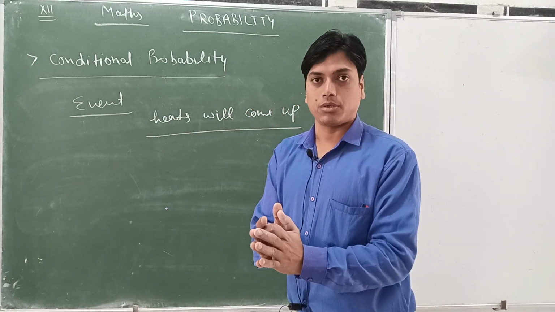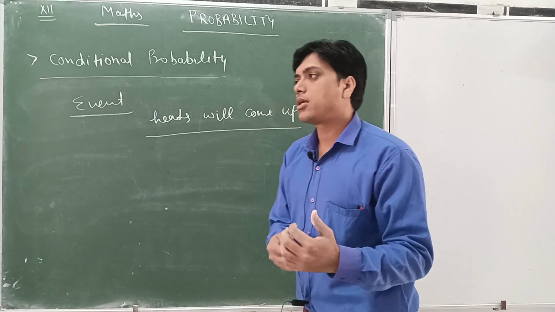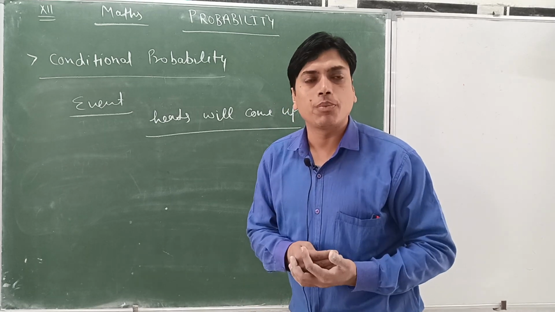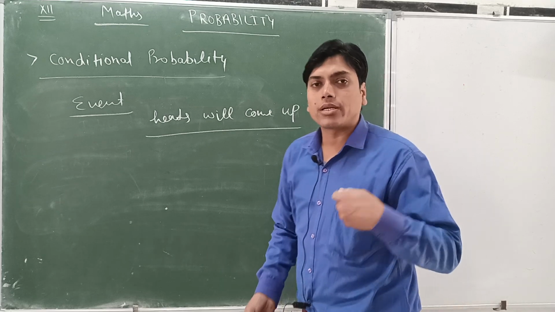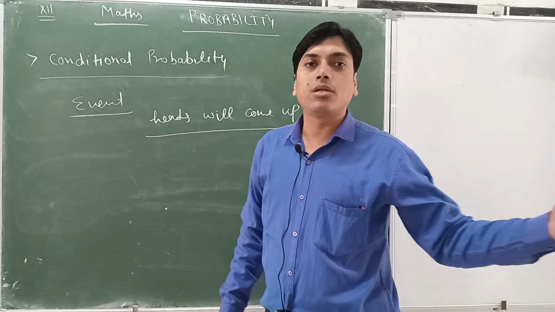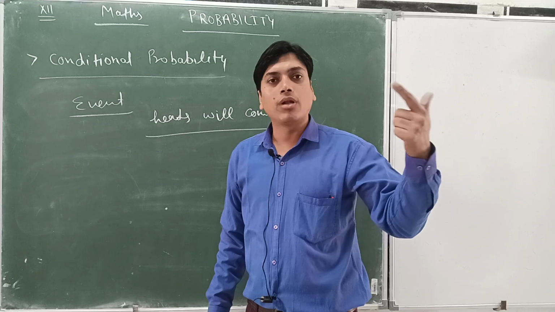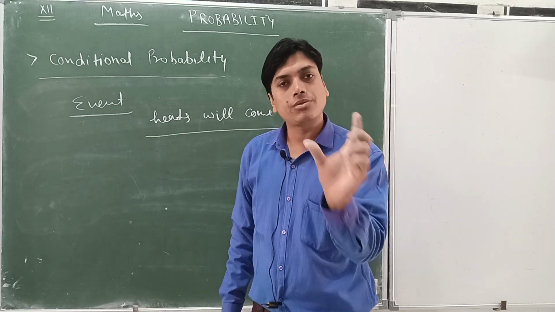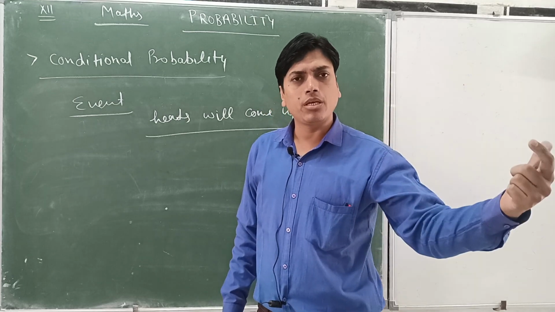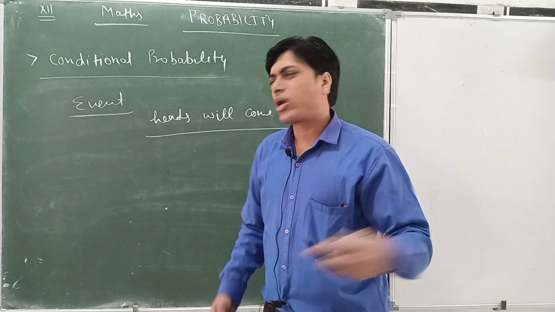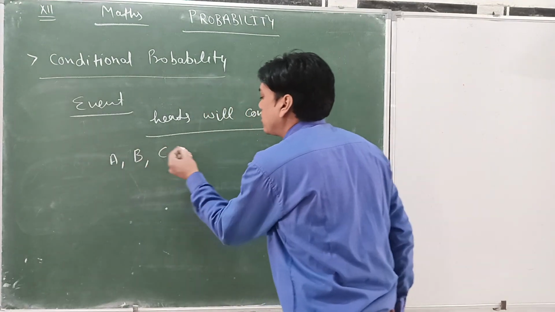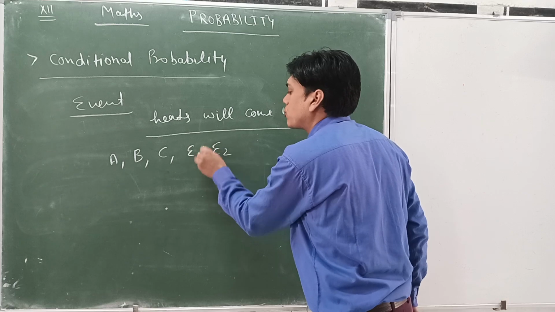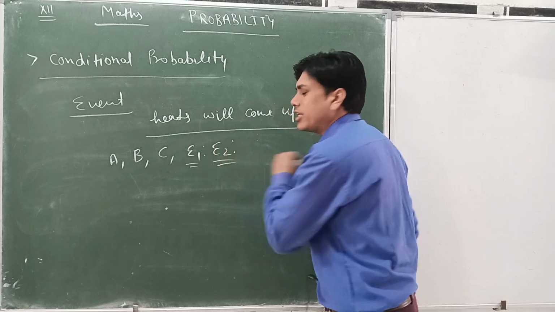So this statement is the event: heads will come up. If we say tails will come up, that is another event. Similarly, suppose a die is thrown. What can happen? We will say, sir, one will come up. That is an event. Event A, event B, event E1, E2, whatever different names we can give the events: A, B, C, or generally in the books we find E1, E2.